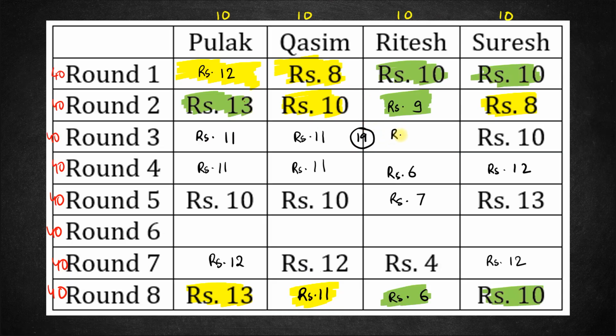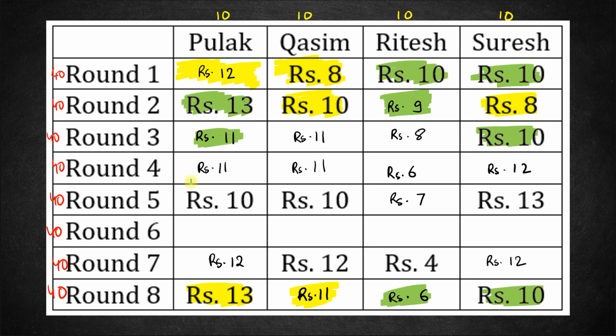So this is rupees 8, right? So now let's see what are the pairings in rounds 3, 4 and 5. In round 3 we had a pair of Suresh with Pulak, correct?